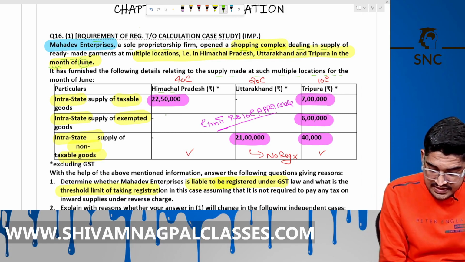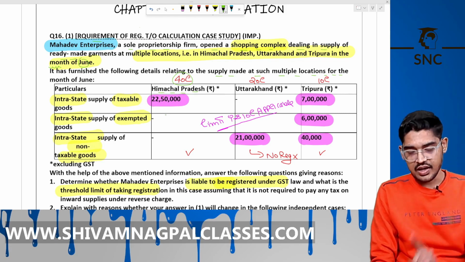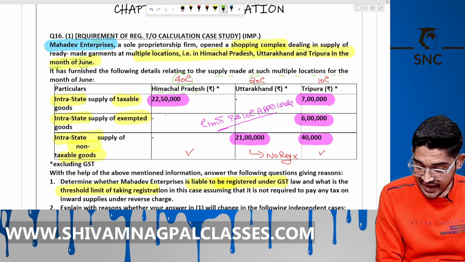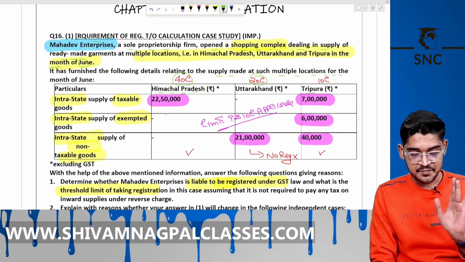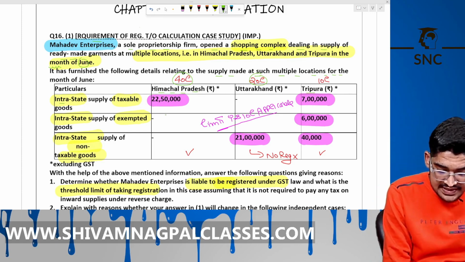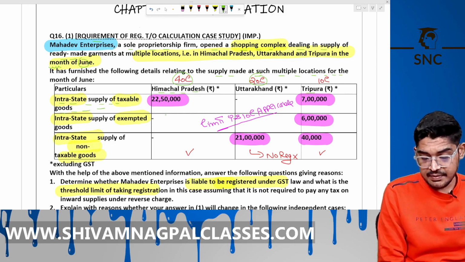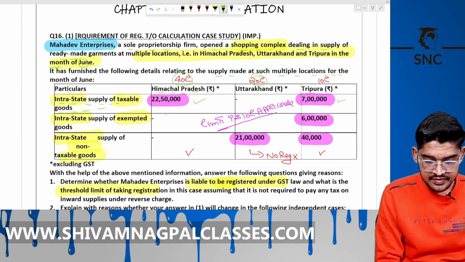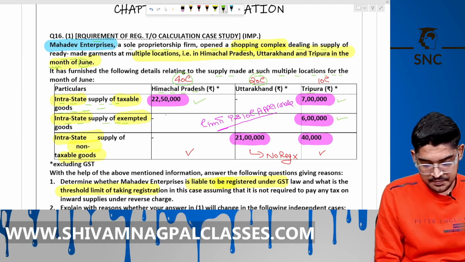In Himachal Pradesh, the limit is 40 lakh for goods. In Uttarakhand, the limit is 20 lakh. And in Tripura, the limit is 10 lakh. We know that. So intra-state supply of taxable goods in Himachal Pradesh and in Tripura. Intra-state supply of exempted goods in Tripura.